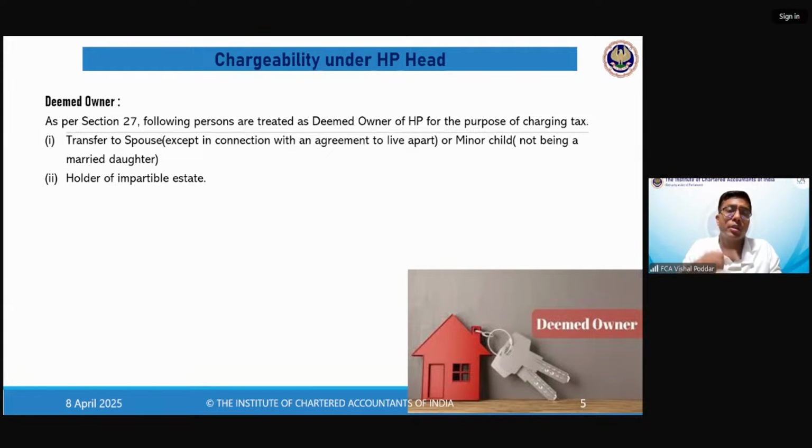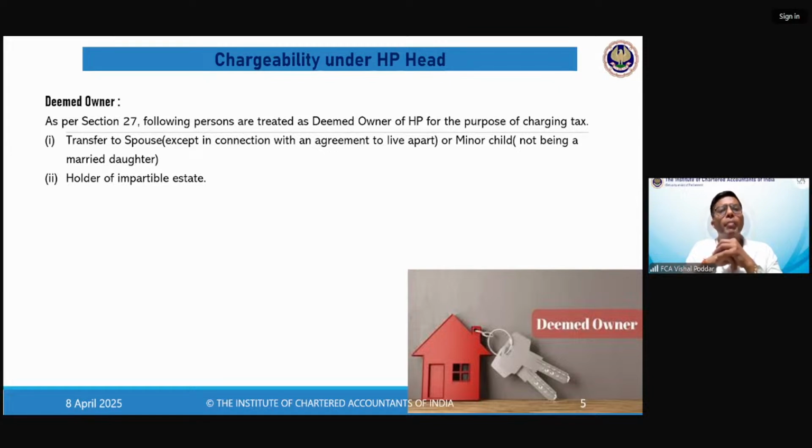In such a case, the property is still appearing in the name of your ancestors, but today you are holding that property. This is what is holder of impartible estate. Why is it called impartible? Because there is no proper partition done. It is still appearing in the name of the ancestor. Tomorrow, any other legal heir may come and demand it. So that is where it is called impartible estate.